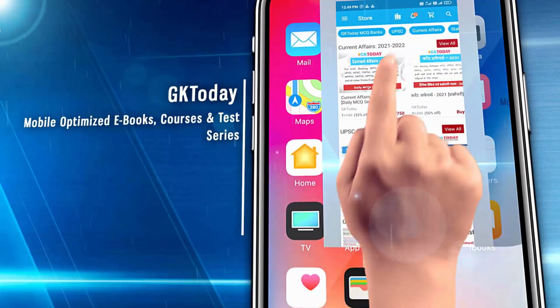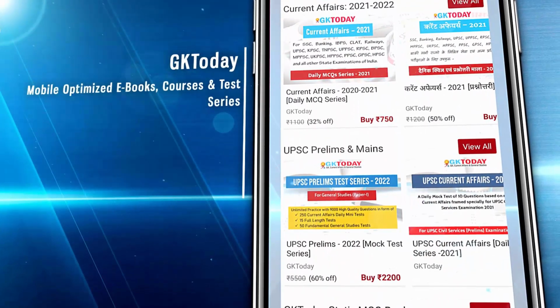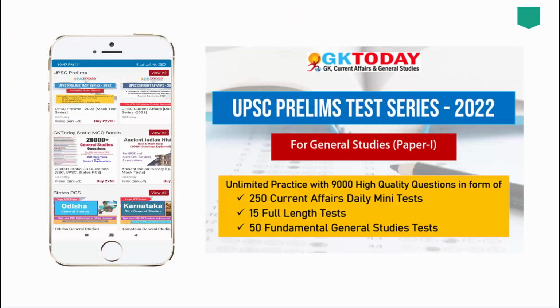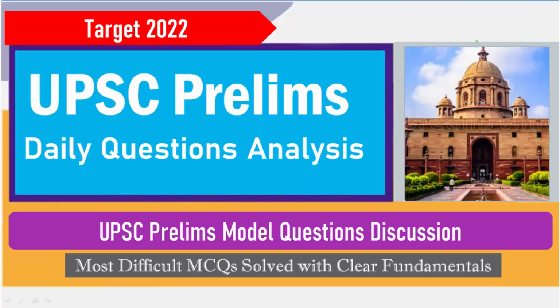The test series for the 2022 Prelims examination comprises a total of 7500 questions, divided into 2500 questions on current general studies and 5000 questions on static general studies. The series has started from May 2021 and it will end with UPSC Prelims Examinations 2022. If you wish to access all questions of the GK Today UPSC Prelims test series, you may subscribe to the test series in the app. Now without wasting any further time, let's get started. Today this is our lecture number 47.